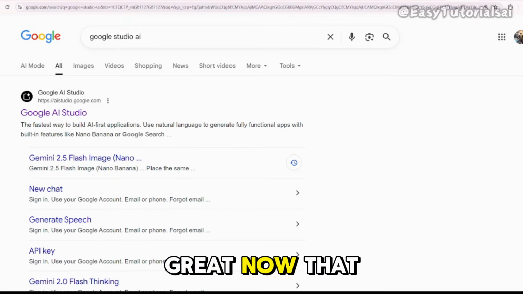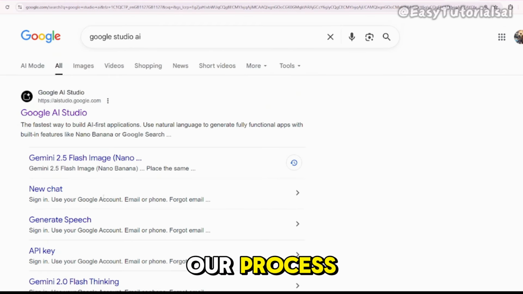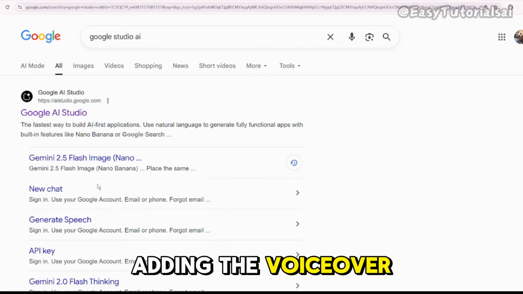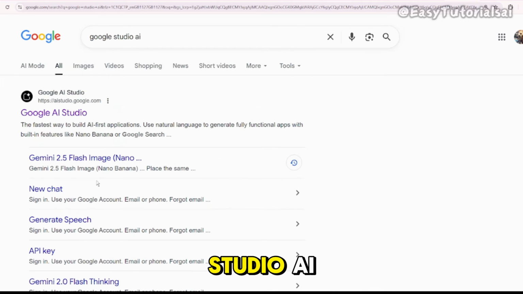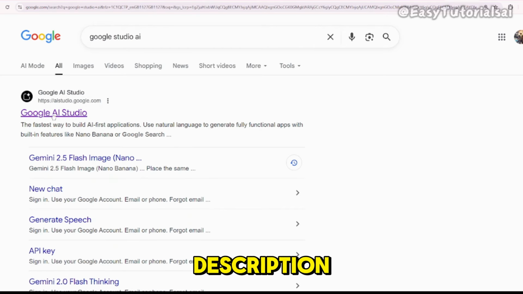Great! Now that we've finished creating all our scenes in Grok AI, it's time for step 2 of our process, adding the voiceover. For this, we'll use Google Studio AI. Just go to Google and type Google Studio AI, or use the link in the description.